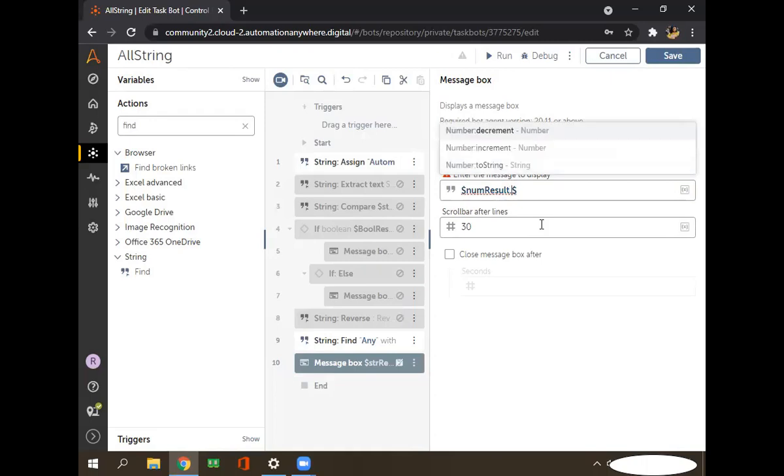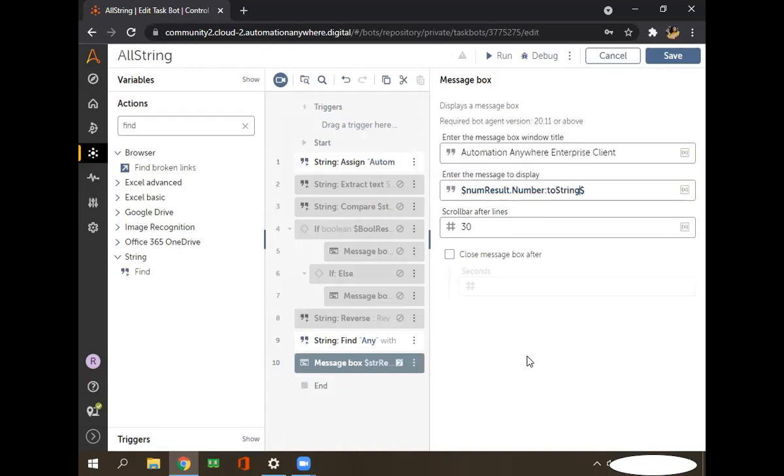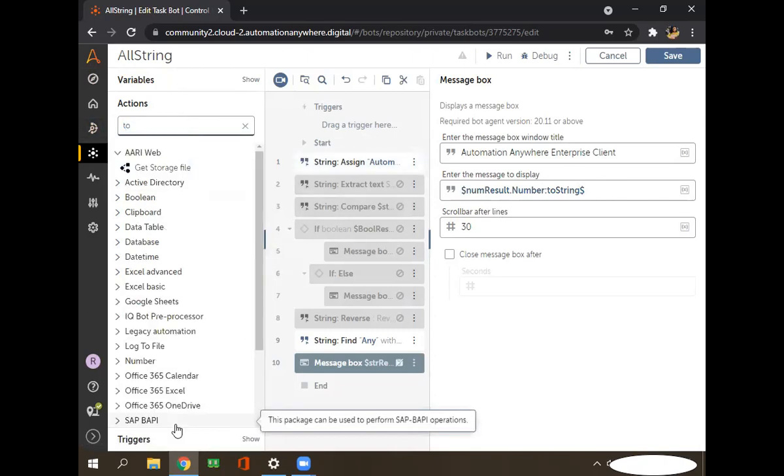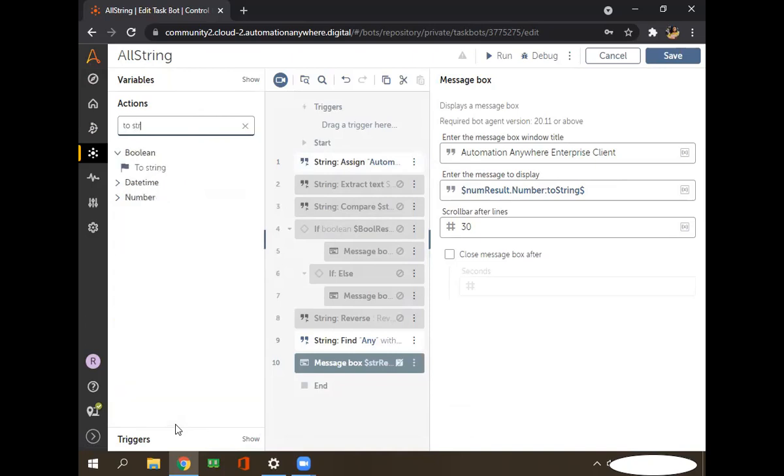Once you enter dot, it will give you this many search results. What we want to do is print this value in a string format, so I choose this one. And also if you want to convert directly to a string, we have one command available here, to string.